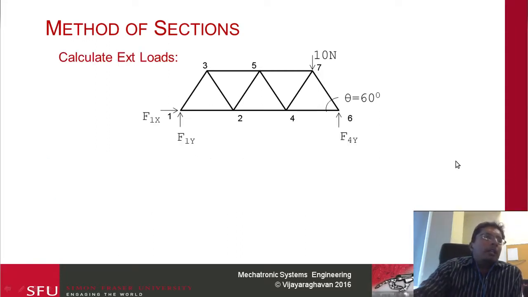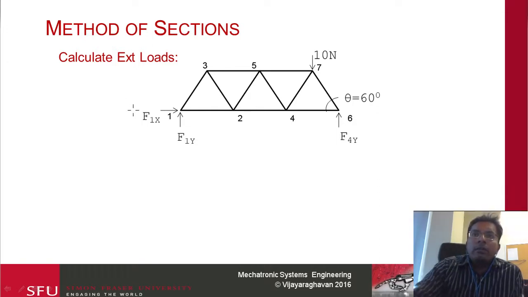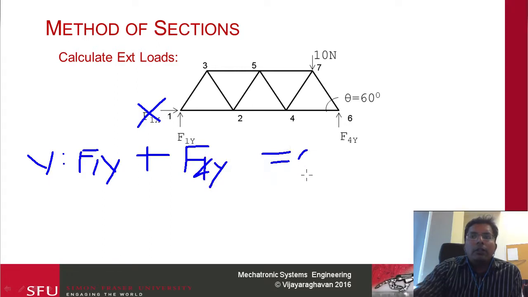So the first step is to calculate the external forces. If you do the x equilibrium, this part becomes 0. Next, we look at the equilibrium along y, which gives me F1y plus F4y. This needs to be equal to 0.